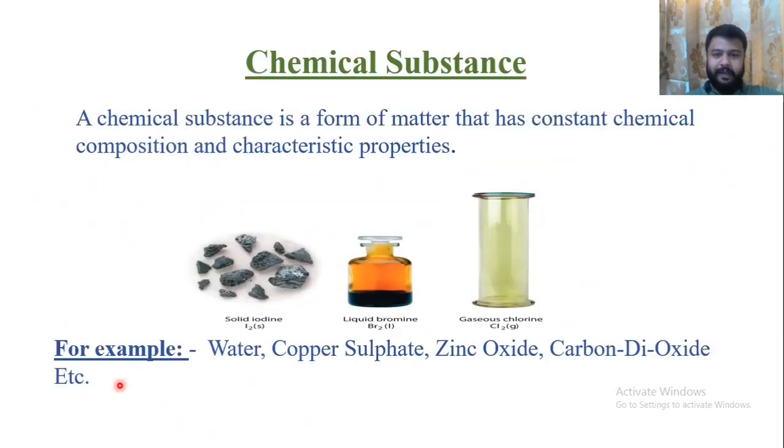Moving further, we have chemical substance. A chemical substance is a form of matter that has constant chemical composition and characteristic property. For example, water means H2O. The constituents of water remain constant. Copper sulfate, that is CuSO4, will always contain copper, sulfur and oxygen, and its characteristic property is that it is blue in color. So each and every chemical substance has a constant composition and characteristic property. That is what we call a chemical substance.